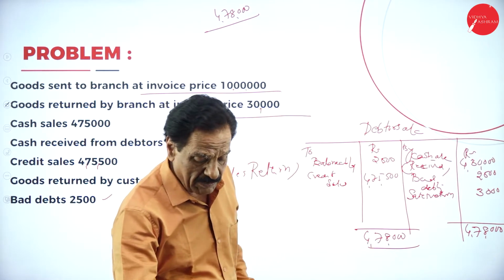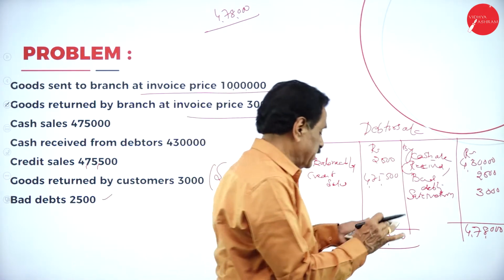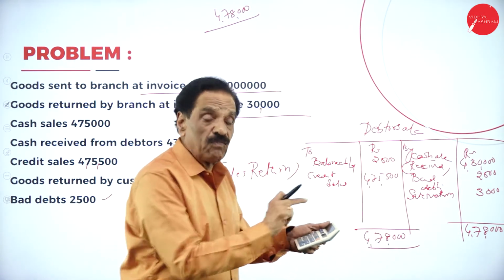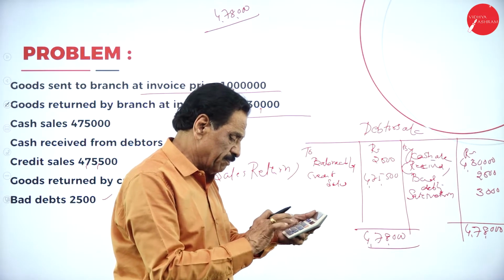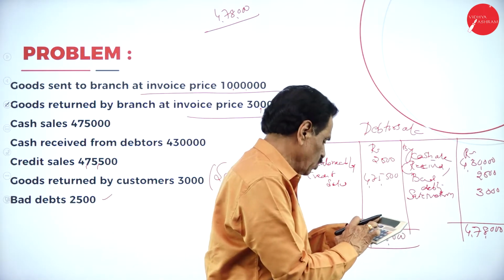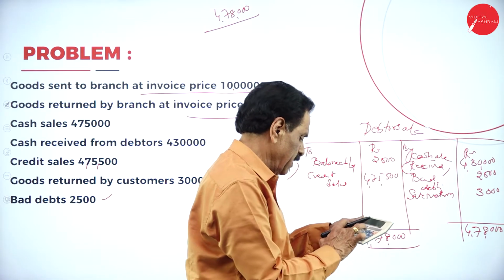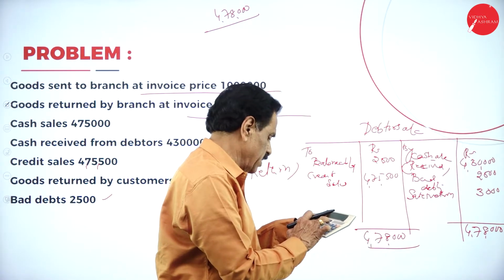Out of 4,78,000, deduct 4,30,000, minus 2,500, minus 3,000.